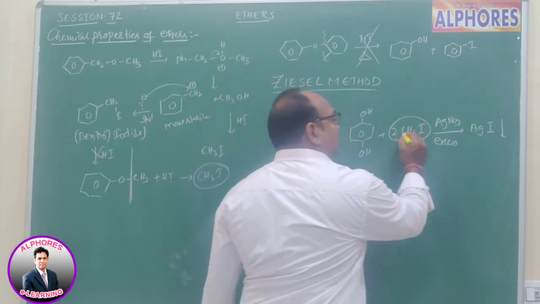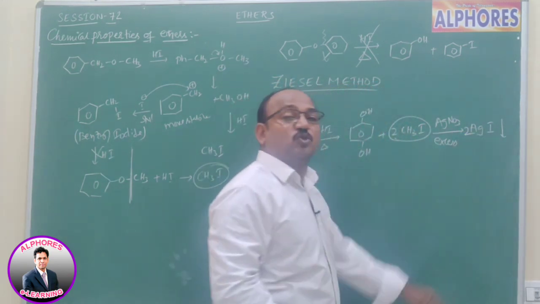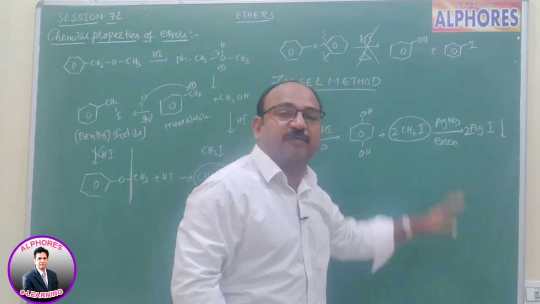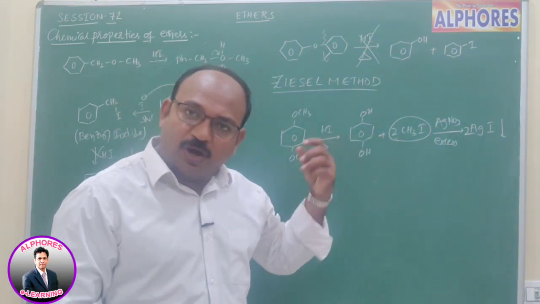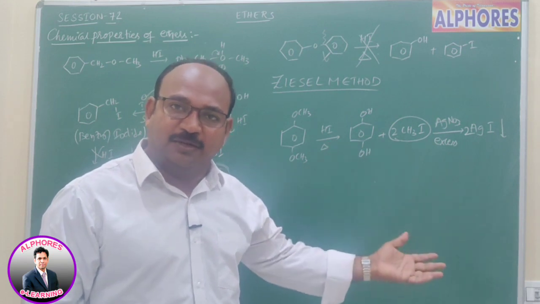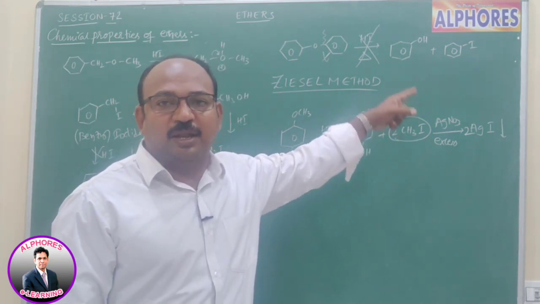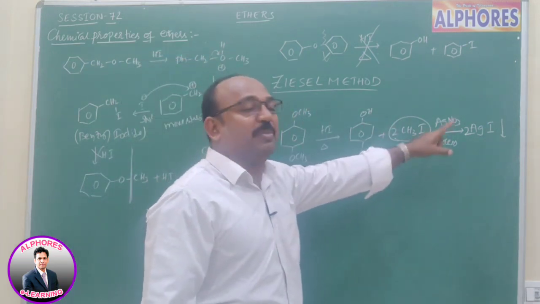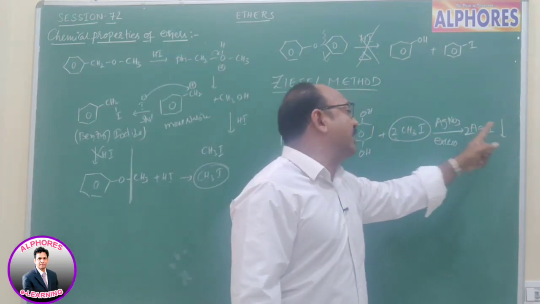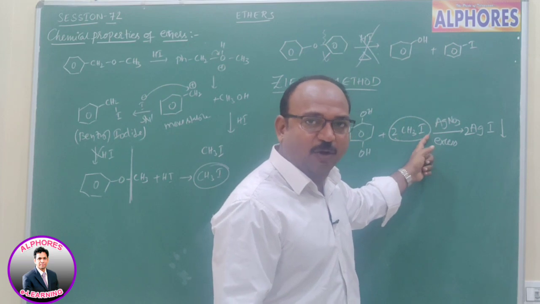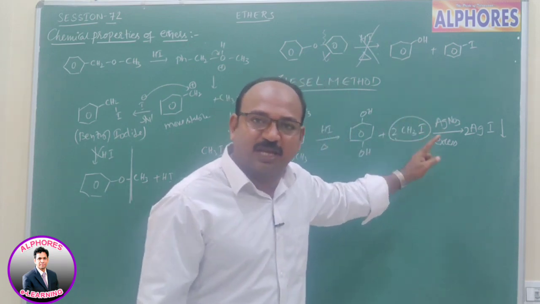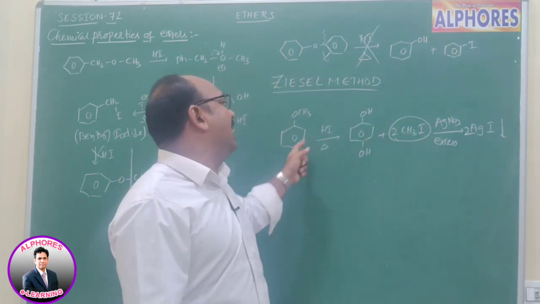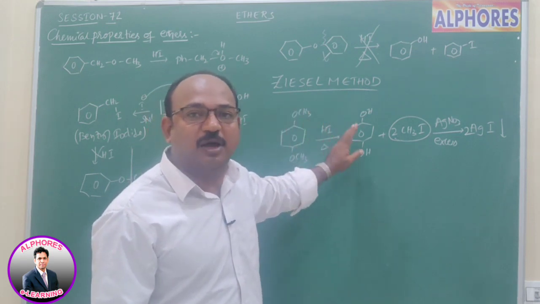Here 2 moles of alkyl iodides means 2 moles of silver iodide. This silver iodide is dried, washed, and weighed, and you can find the number of moles of silver iodide. Based on the moles of silver iodide, you can predict the moles of alkyl iodide, and based on that, how many alkoxy groups are there in the given compound.